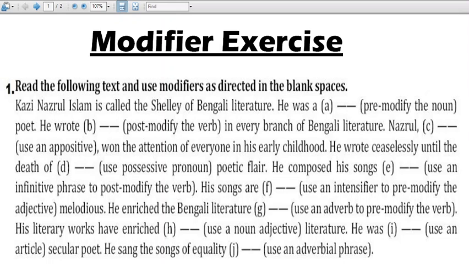He enriched the Bengali literature, using adverb to pre-modify the verb. So actually it would be post modifier, it is a mistake here. So he enriched, that is the verb, the Bengali literature. So use an adverb. So enriched, so we'll take an adverb. So he enriched the Bengali literature greatly. You can take like, so the word that modifies the verb enriched.